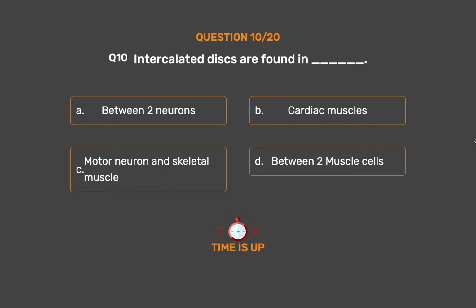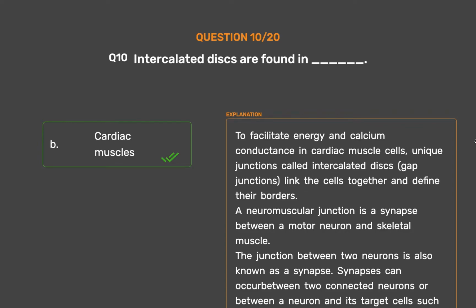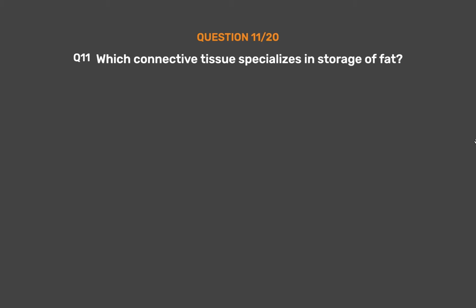The correct answer is Option B. Cardiac muscles. To facilitate energy and calcium conductance in cardiac muscle cells, unique junctions called intercalated discs, or gap junctions, link the cells together and define their borders. A neuromuscular junction is a synapse between a motor neuron and skeletal muscle. The junction between 2 neurons is also known as a synapse. Synapses can occur between 2 connected neurons or between a neuron and its target cells such as a muscle or gland cell.